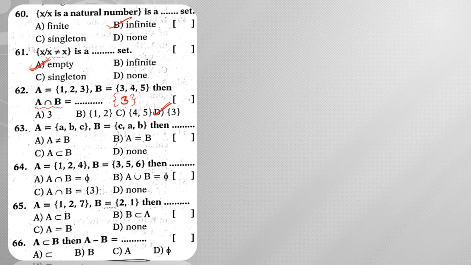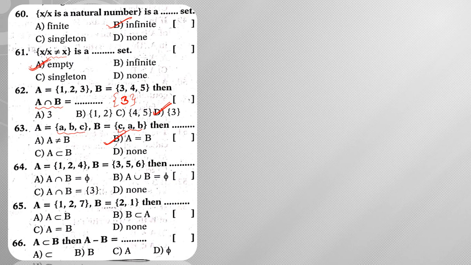Set A is equal to {a, b, c} and set B is equal to {c, a, b}. In both sets you have the same elements, but the order is different. In a set the order is not important, so both sets are equal. That means A is equal to B.